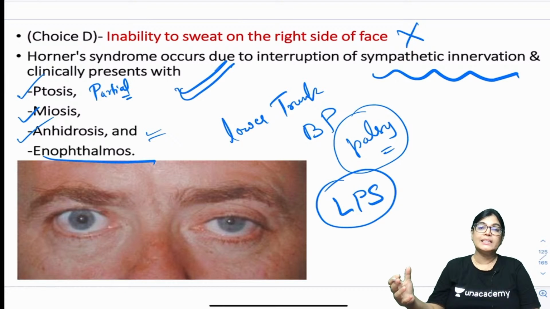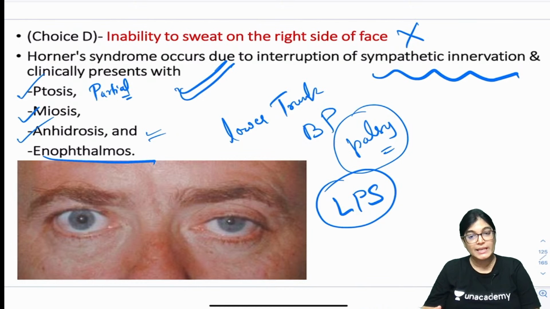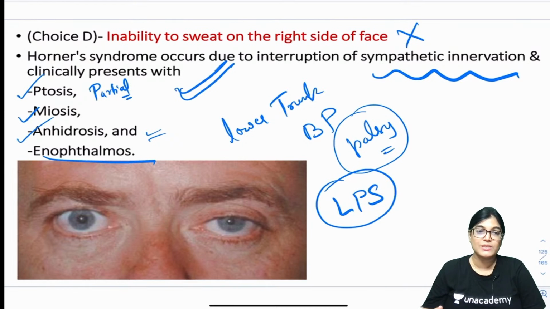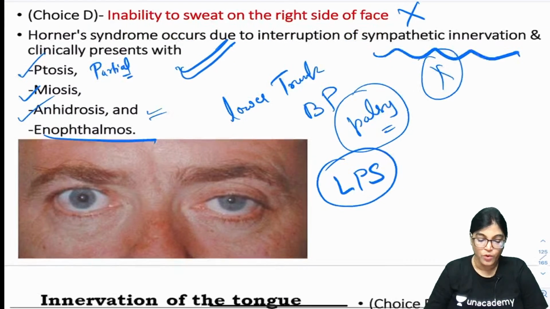That is generally seen in conditions of Klumpke's or lower trunk palsy, or in conditions of posterior inferior cerebellar syndrome, that is Vasovagal syndrome or lateral medullary syndrome. And this is not the correct condition because facial nerve motor supply has been involved.